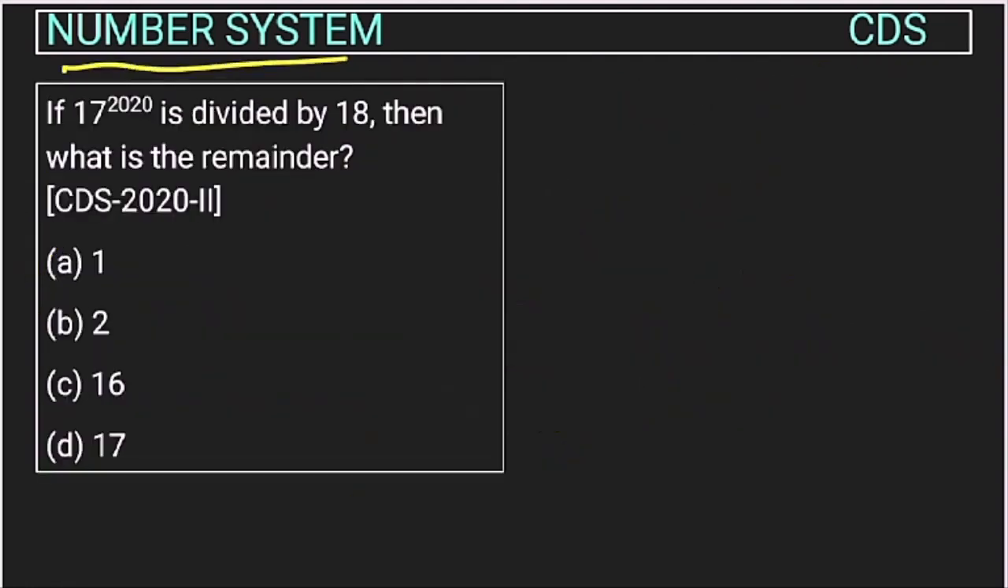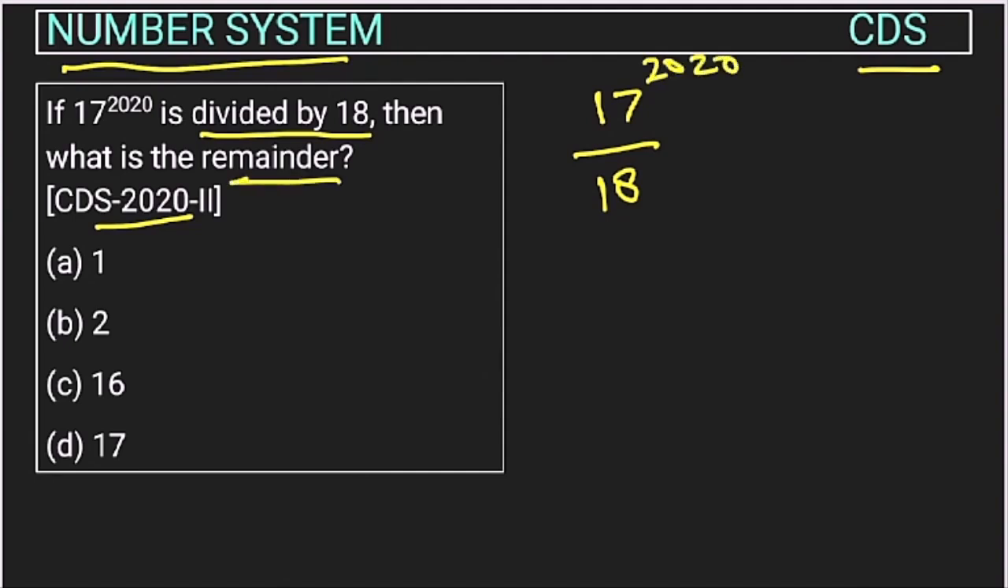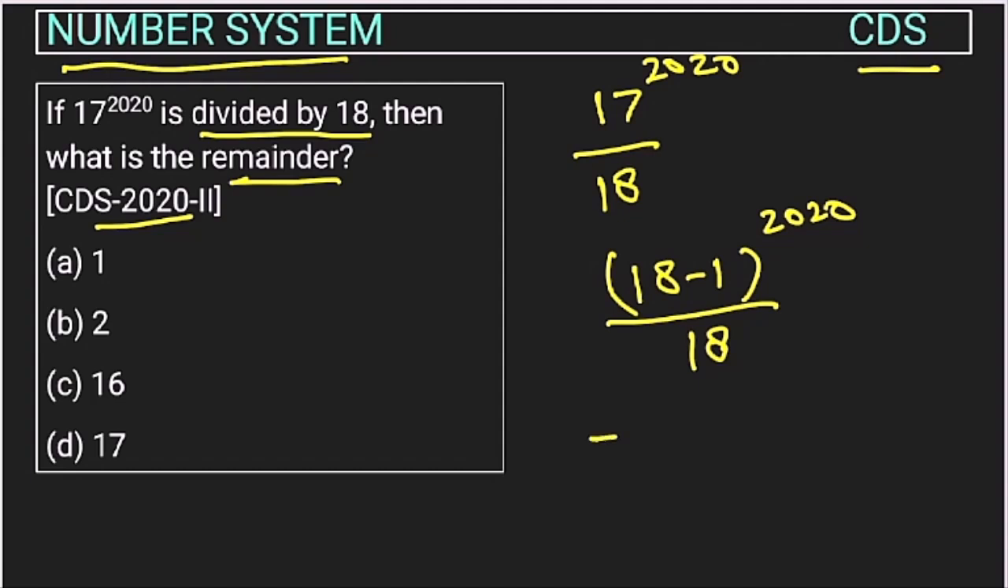Now this is the question from number system asked in CDS exam of 2020. So the question is 17, if 70 ki power 2020 is divided by 18. So this number is like divided by 18, right? Then we have to find the remainder. So how do we solve these kinds of questions? So this 17 can be written as 18 minus 1 ki power like this upon 18, right? So the remainder will be minus 1 ki power 2020, right?